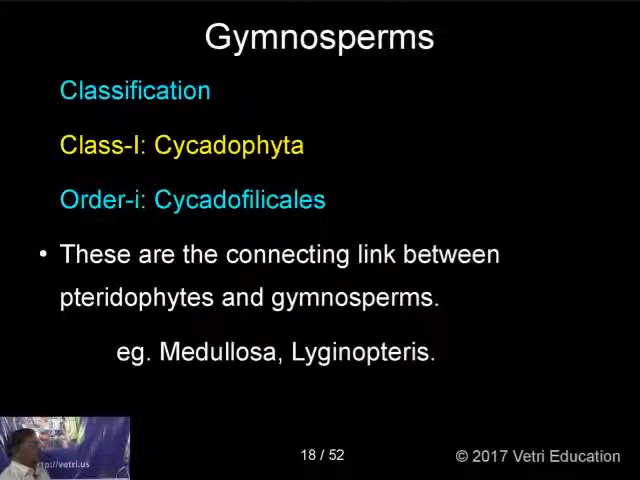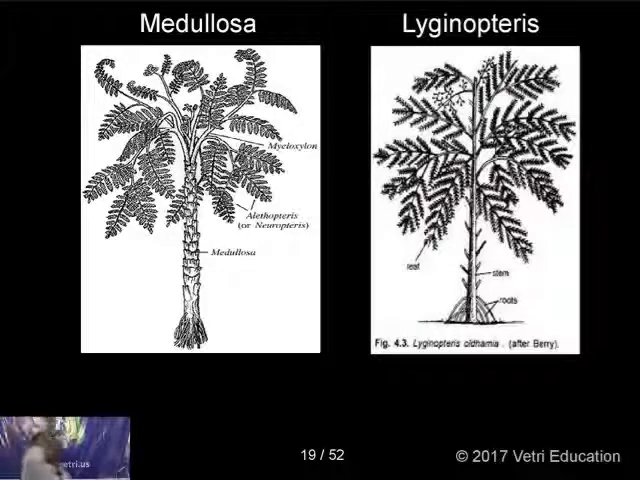So the next one, Cycadofilicales. These are the connective link, as I told you, between pteridophytes and gymnosperms. Examples: Medullosa and Lyginopteris. Now let us see some photographs or diagrams here. This is Medullosa. These are all fossils only. They aggregated and came together to give a picture like this. The plant may be like this based on the evidence. Medullosa and Lyginopteris have a tree-like appearance with very big leaves.